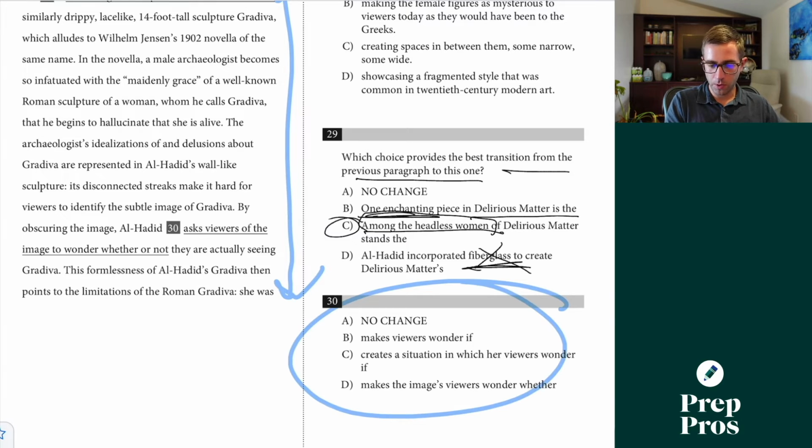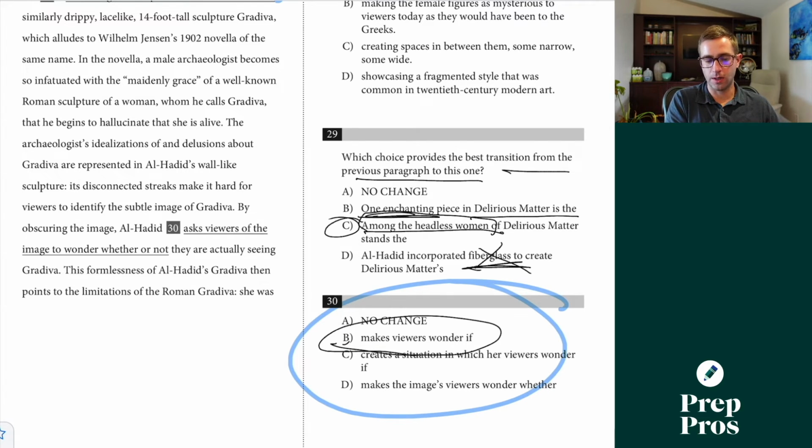30 here looks to be a wordiness and redundancy question. By obscuring the image, Al-Hadid asked the viewers of the image to wonder whether or not. Well, that's the exact same idea as just makes viewers wonder if, so we've just said it in a lot shorter of a way. Same thing here. Each of these we can see is just excessively wordy as we're going through.